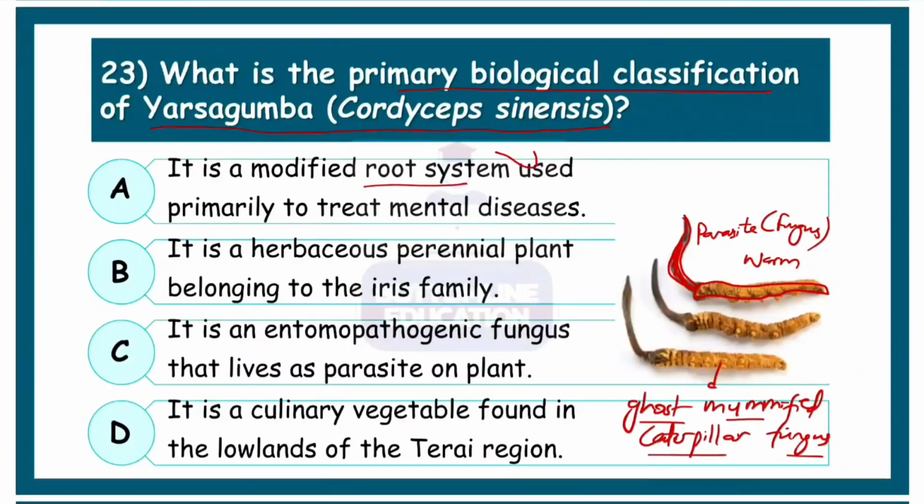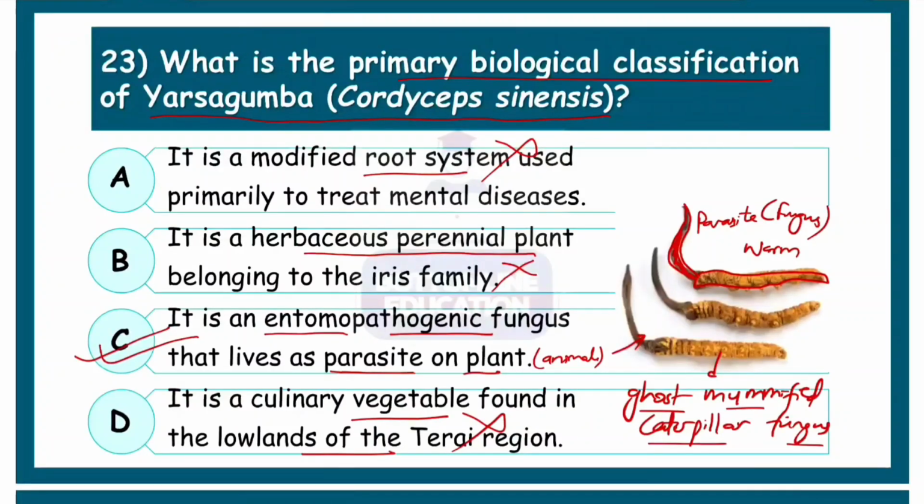Okay, now let's look out for the correct option over here. Number A says it is a modified root system, quite not. B says it is a herbaceous perennial plant. No, it's actually a worm in the beginning. C says it's an entomopathogenic fungus. Yes, that lives as a parasite on a plant. However, it can also be found in the case of animals. In this case, it is basically found in the case of worm. Number D, it is a culinary vegetable found in lowlands. So it is not a vegetable. So the correct option here is number C.